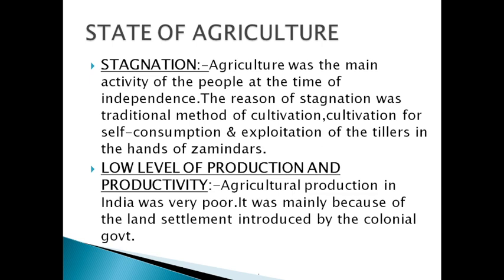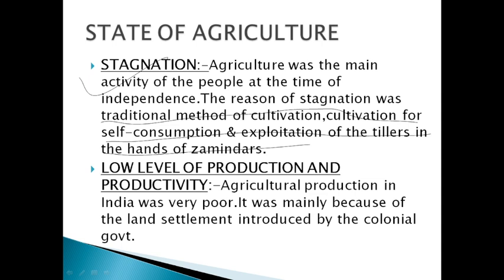The condition of agriculture at the time of British rule was that our agriculture totally became stagnant. Stagnant means in a constant position. The main reasons of stagnation were traditional method of cultivation, cultivation for self-consumption, and exploitation of tillers in the hands of the zamindars. Now, traditional method of cultivation means what?